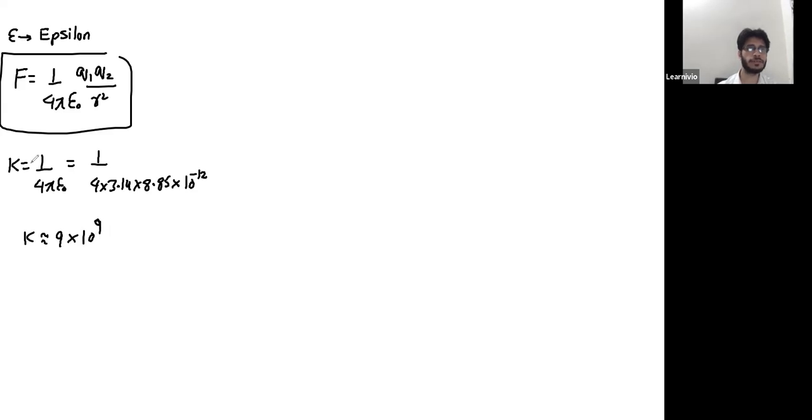And its unit is Newton. You can calculate the unit of this 1 by 4 pi epsilon naught now. 1 over 4 pi epsilon naught is K. So the unit is force, just multiply with R square, so it's meter square. Divide here with this Q1, Q2, so this is per coulomb square. So you can use this value of K directly in numericals, 9 into 10 raised to the power 9 Newton meter square per coulomb square. So that is Coulomb's law for calculating force in a medium. But this formula is in SI unit.